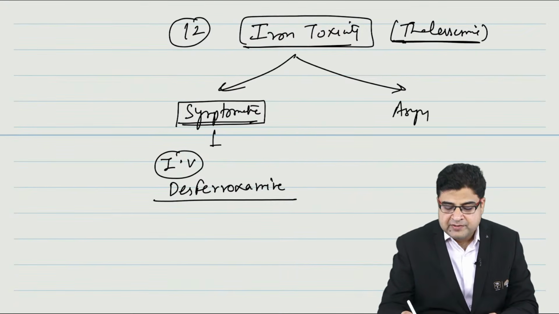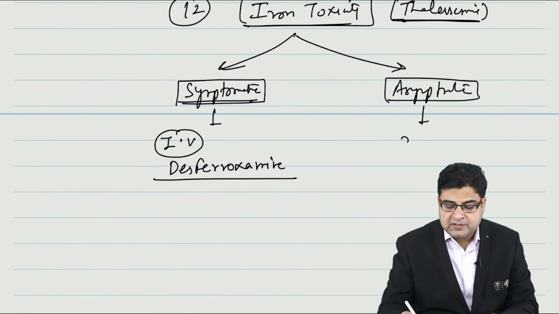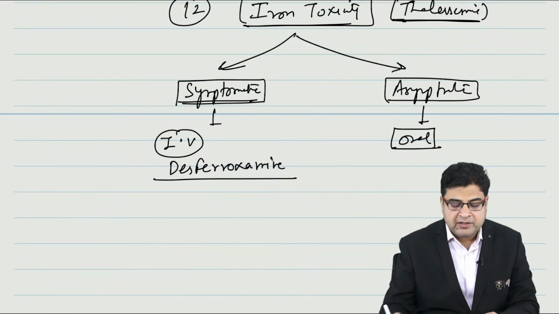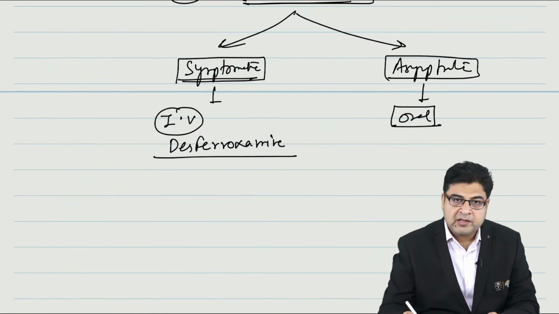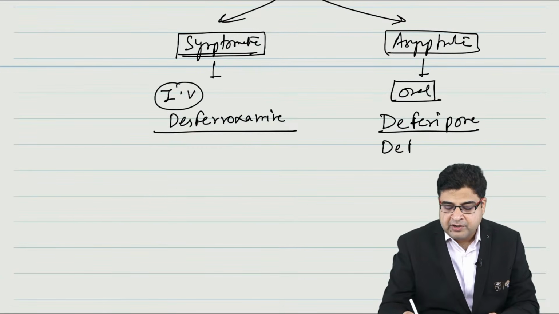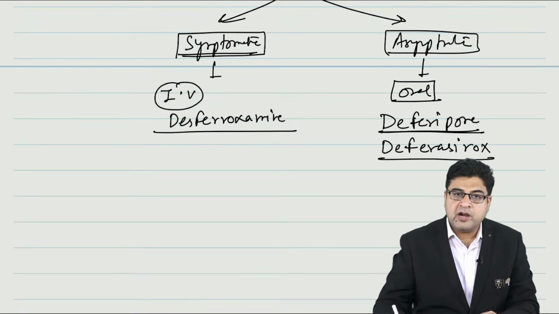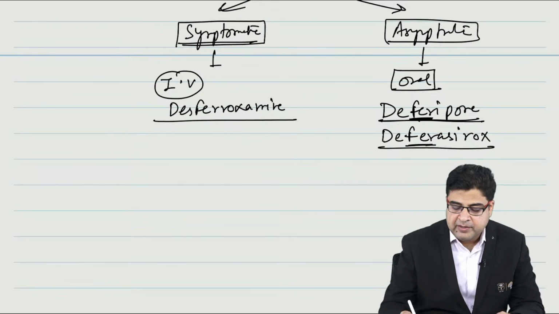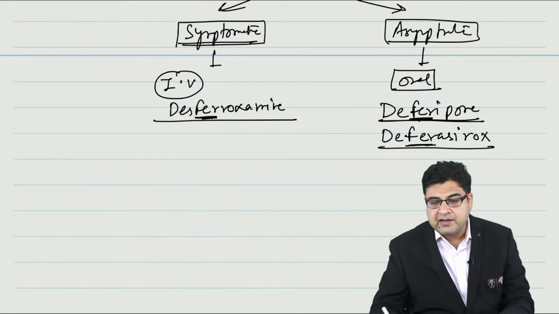But if your patient is asymptomatic, you can give the medicines by the oral route. For an asymptomatic patient, the medicine given by the oral route is deferiprone, or there is a drug known as deferasirox. Deferasirox and deferiprone are the two medicines which we can give by the oral route. All these medicines have the word FER in their name, so you can find out these medicines are iron chelating agents.